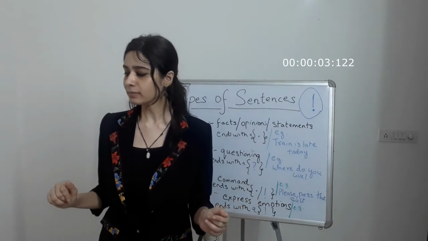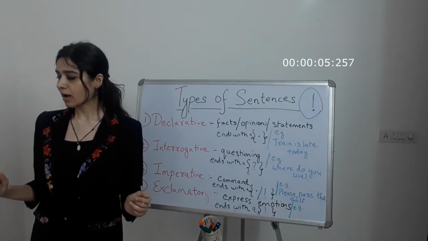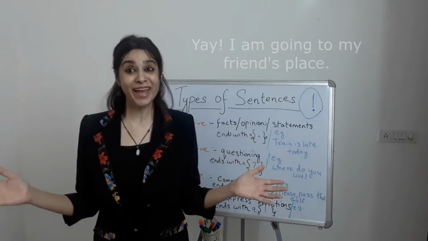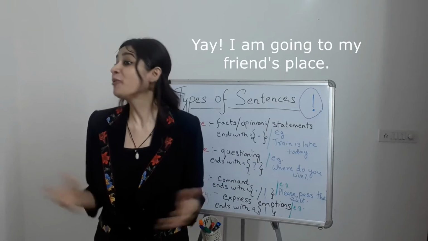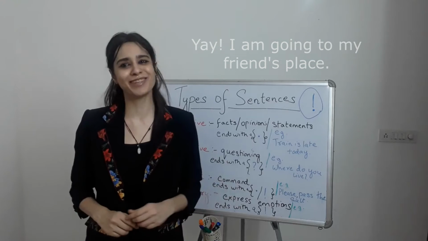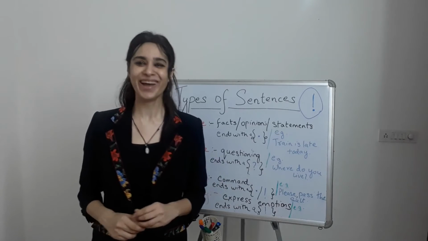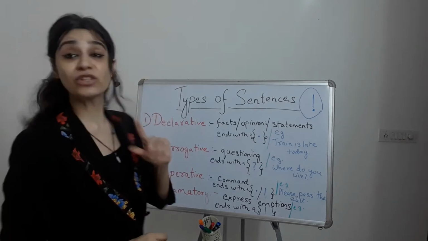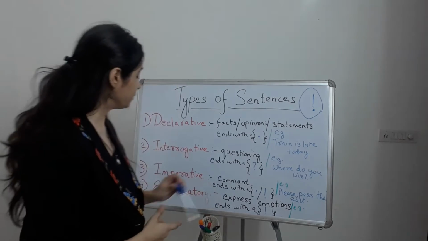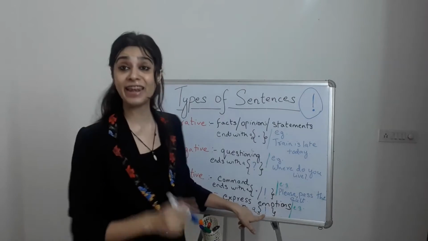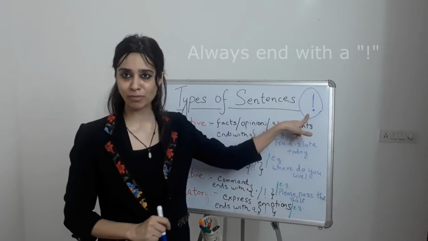Again, I'm going to my friend's place. Or, I'm going to my granny's place. I'm so excited about it. Correct? Okay. So always remember, an exclamatory sentence always ends with an exclamation mark.